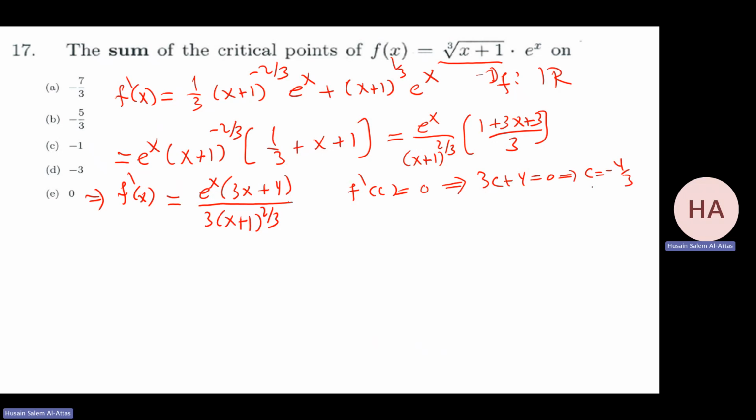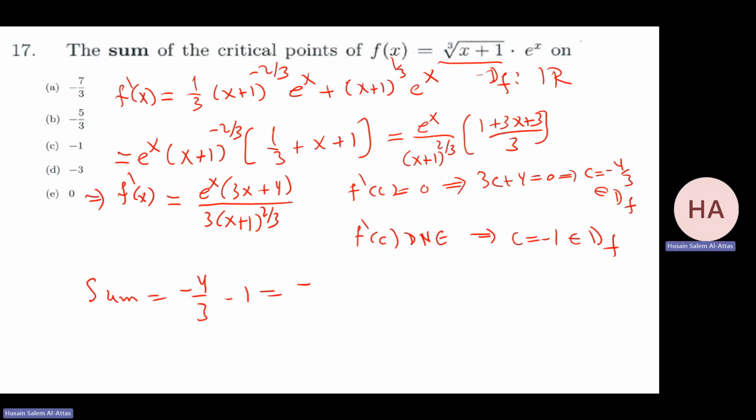Is it in the domain of f? Yes, the domain of f is all real numbers. F prime at c does not exist implies c equals minus 1. Is it in the domain of f? Yes. So what is the sum? Minus 4 over 3 minus 1, and that will be minus 7 over 3, which is this.